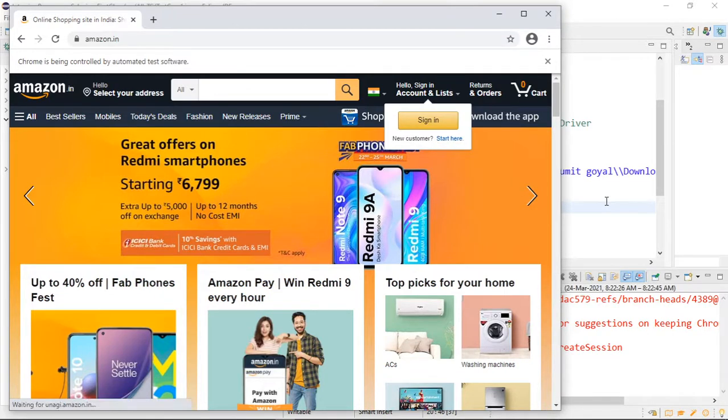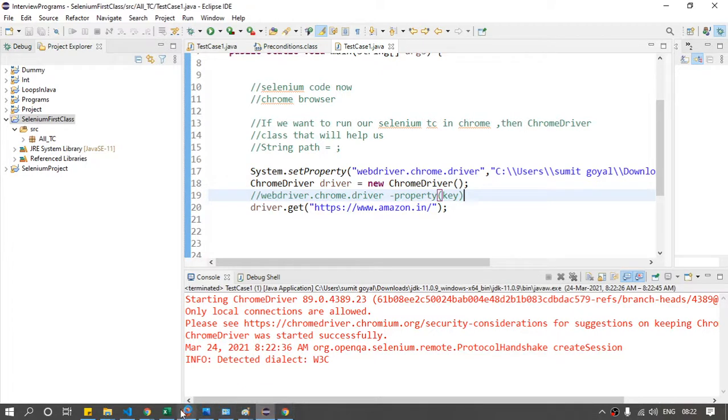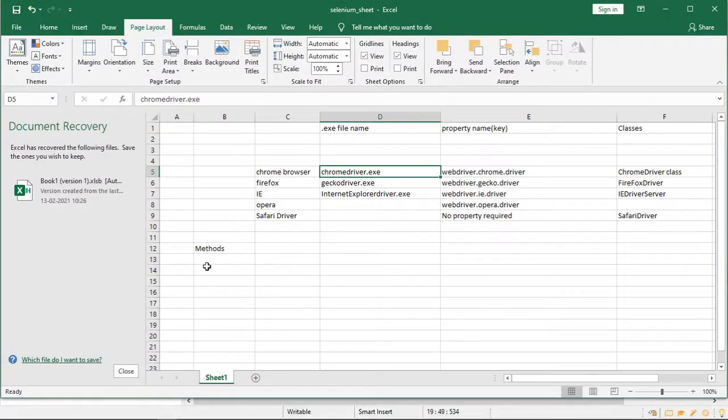So which method do you use to open any website? Let me write it here. Get is the method.